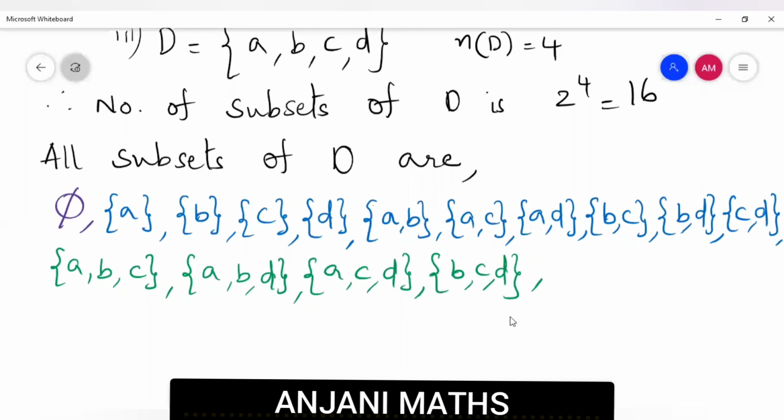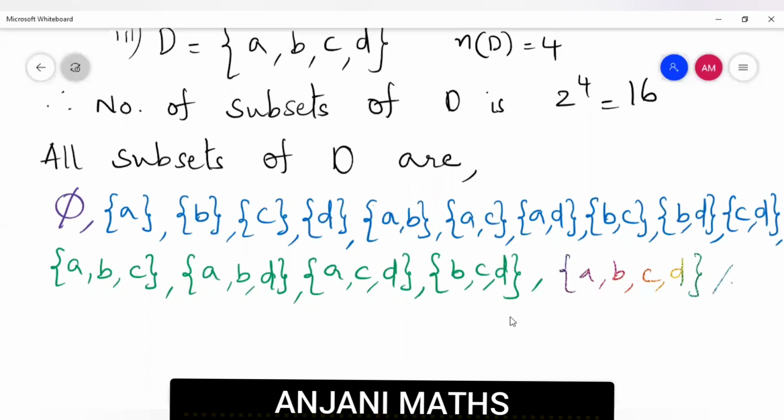So we got all the subsets with no element, 1 element, 2 elements and 3 elements. What's the last one? With 4 elements, that one will be D itself, the set containing A, B, C, D. It's nothing but D. So count it now. How many will we get? 1, 2, 3, 4, 5, 6, 7, 8, 9, 10, 11, 12, 13, 14, 15, 16.